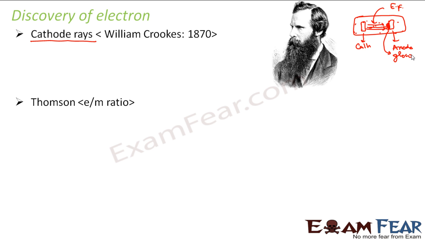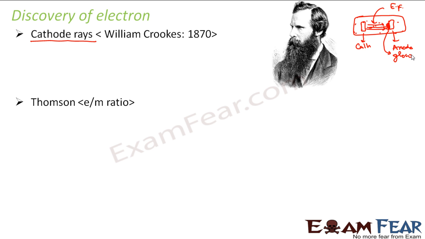He used the same discharge tube which was used by William Crookes. The same kind of arrangement was used by him, but now he applied a perpendicular electric field and magnetic field to the cathode rays. Cathode rays were nothing but a radiation coming out from the cathode. So to this radiation, he applied a perpendicular electric field and magnetic field.